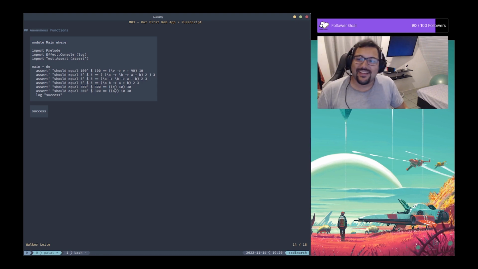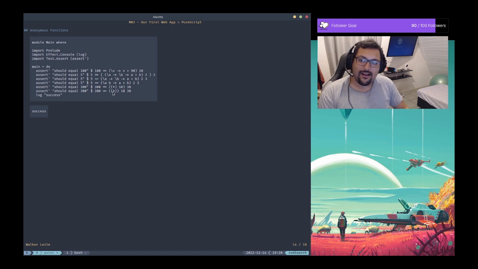Okay? So in this case, we are applying 10 to the operator times. So it basically means that we have a function that takes a value and multiplies by 10. And we are getting this function that multiplies by 10, and we are applying it to 30. So we have this 300 value here. We're doing the same thing here.